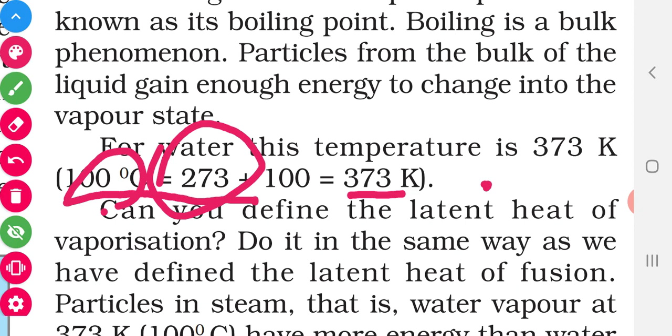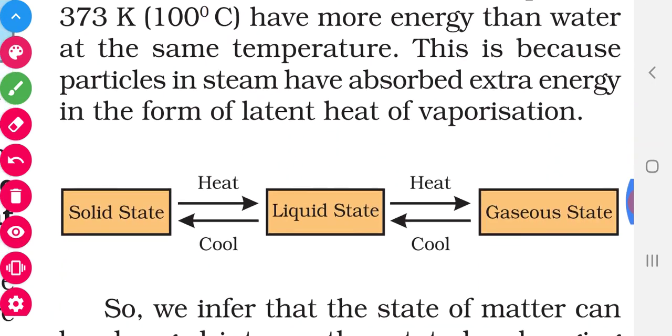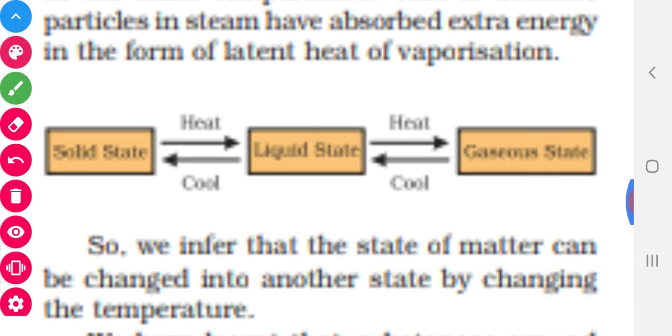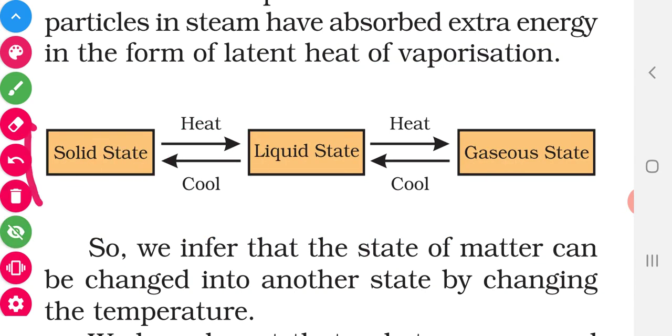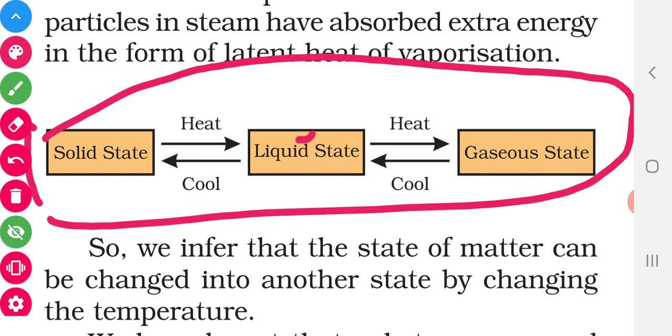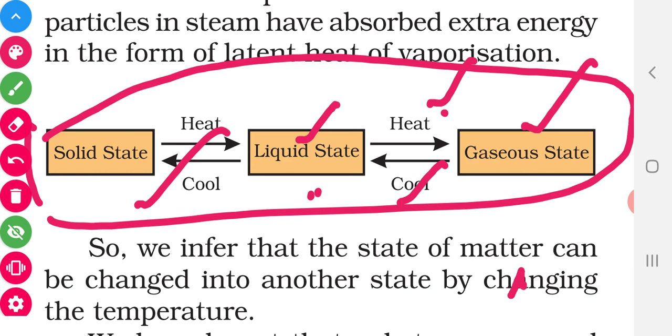So like that we have to interchange degrees Celsius to Kelvin. Okay, have you understood? Now come to this one. See this one, solid state. If you are heating the solid state, that will be converted into liquid. If you are heating the liquid state, that will be converted into gas. If you are cooling the gas, that will be converted into liquid. And liquid on cooling will be converted into solid state. Like that we can change from one state to another by changing the temperature.